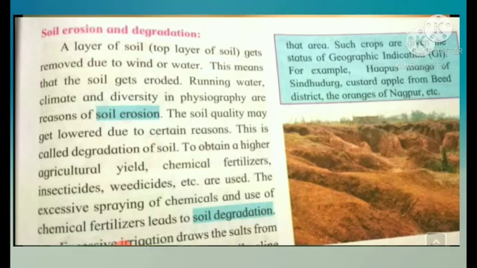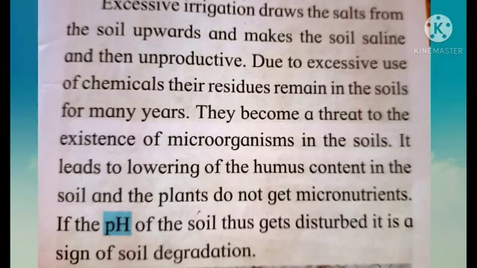To obtain a higher agricultural yield, chemical fertilizers, insecticides, weedicides, etc. are used. The excessive spraying of chemicals and use of chemical fertilizers leads to soil degradation. Excessive irrigation draws the salt from the soil upwards and makes the soil saline and then unproductive.